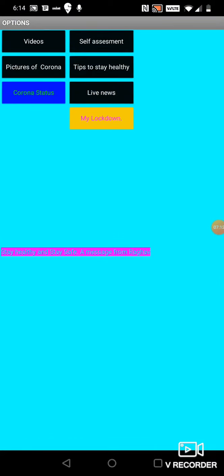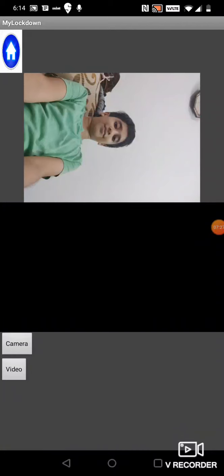So last but not the least, I want to tell the important feature of this app, which is called My Lockdown, and this was the feature that I was talking about in the beginning about the login screen. So when you click this picture and there's a video, to guard these both, we have given that login option. So you have to log in to guard these things. By the way, this is only available in your phone. So you cannot log in from a different phone. You have to log in from the same phone to do this. So this is just another safety method.